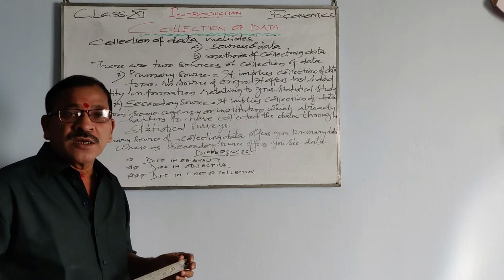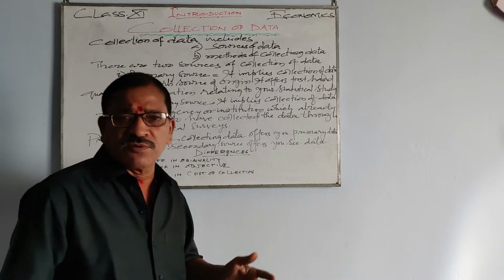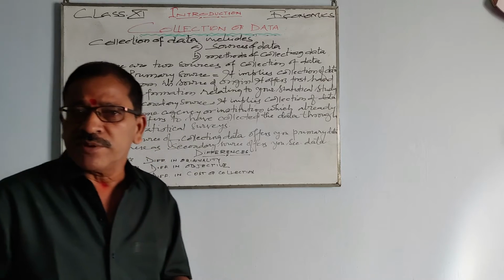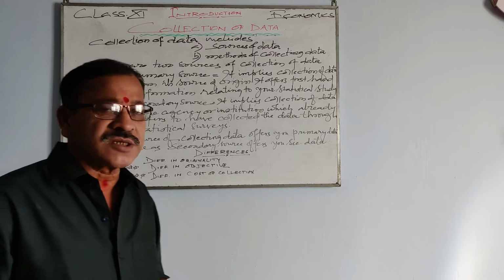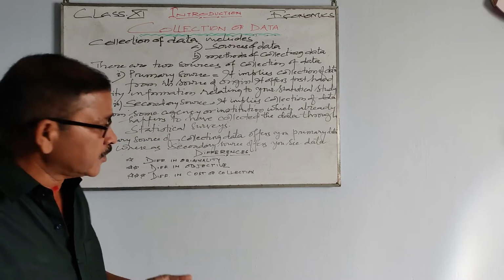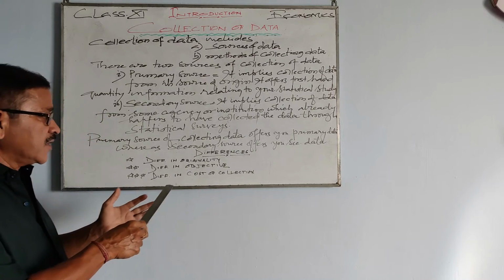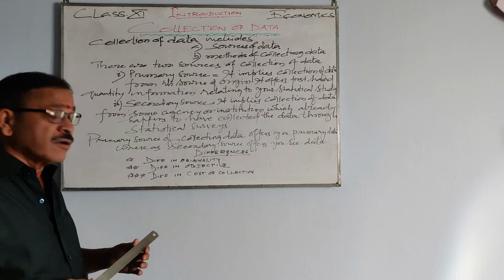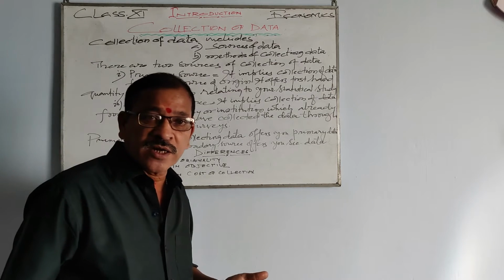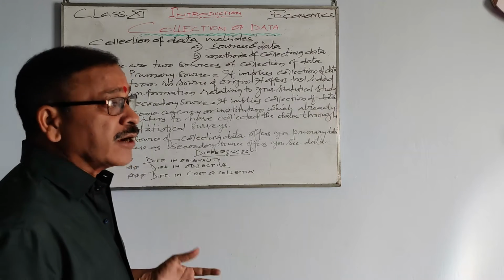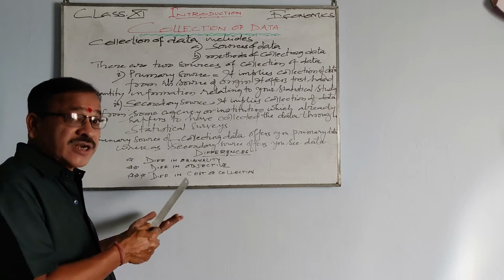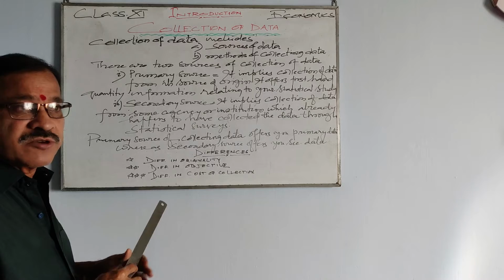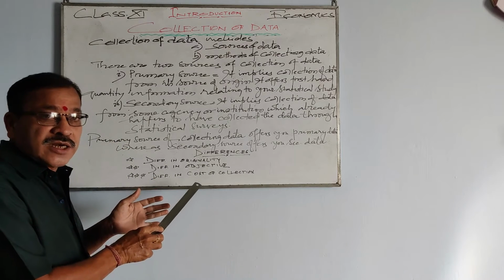Whereas in secondary source, there is not much cost involved, because somebody has collected it, and you simply need to go to that particular institution or agency and get the data. So there is a big difference between these two as far as the cost is concerned. When you go for primary source of data, naturally you have to pay a bit more, and when you get the data from secondary source, obviously the cost is less. So these are the basic differences between primary source and secondary source.